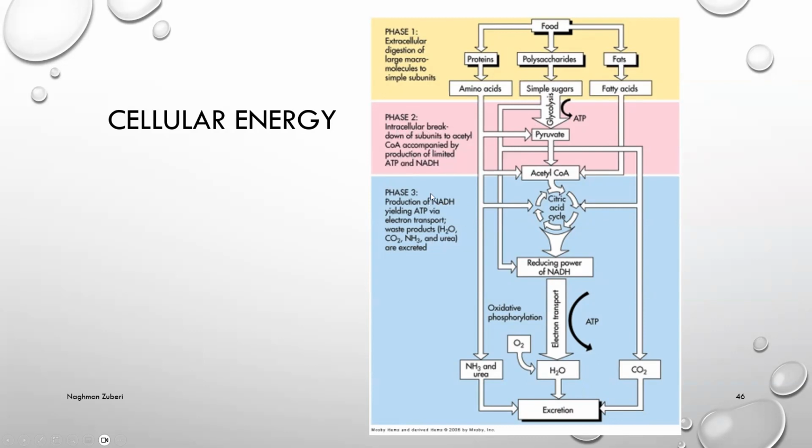Then finally, there will be phase three, production of NADH and yielding ATP via electron transport, waste production of water and carbon dioxide and ammonia, and urea is going to be excreted. We have discussed it in our citric acid cycle as well as in our urea cycle.